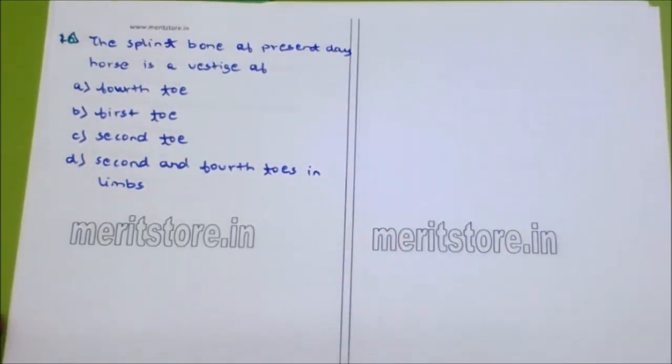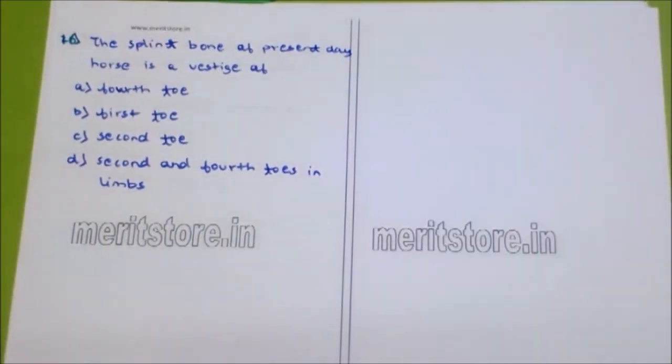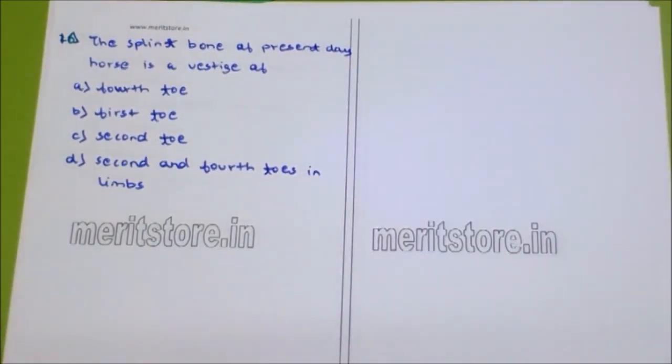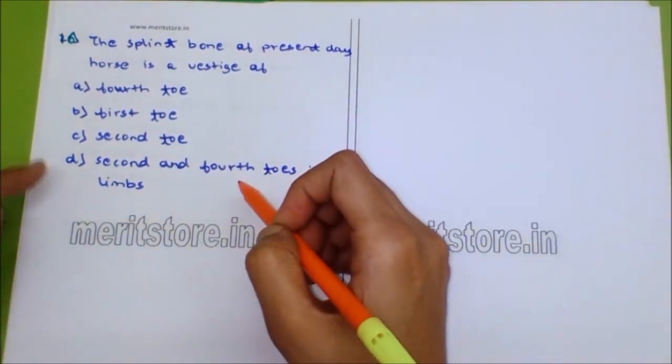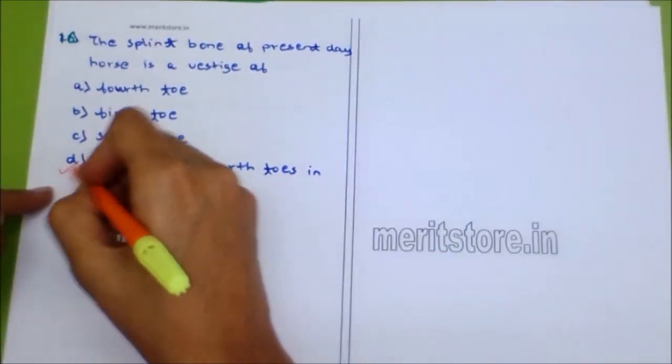The splint bone of the present day horse is a vestige, that means it is a vestigial organ of the horse. The splint bone which is there is a vestigial organ. So which toe is it? Is it fourth toe? Is it first toe? Second toe? Second and fourth toe in the horse. So the answer is second and fourth toe.